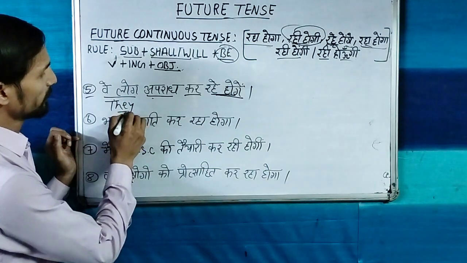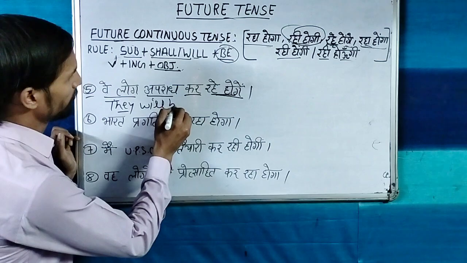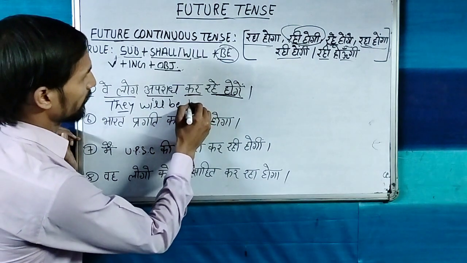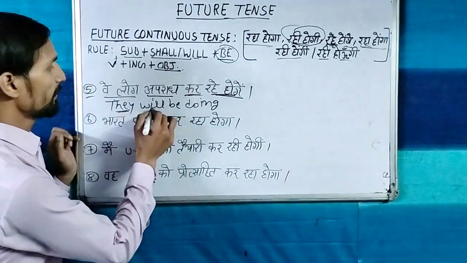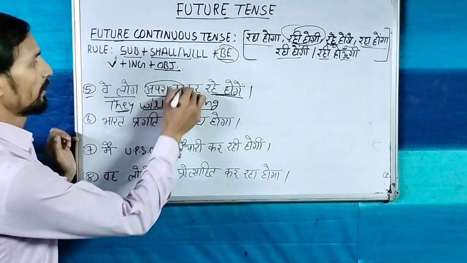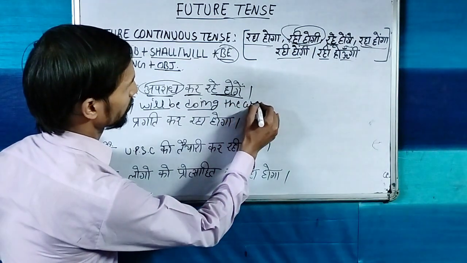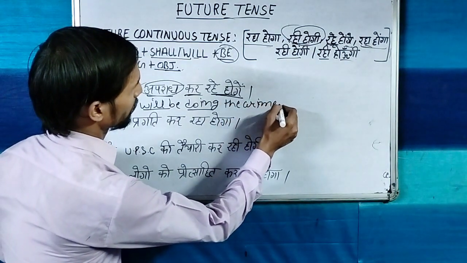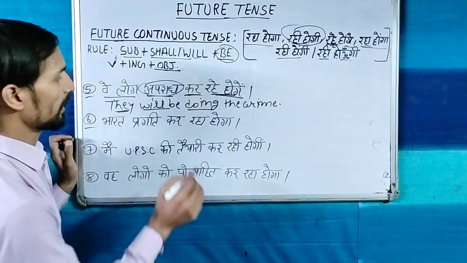First we have taken the subject, after it the helping verb, they will be, and then करना, do, and with it ing, they will be doing, अपराध, the crime. They will be doing the crime.